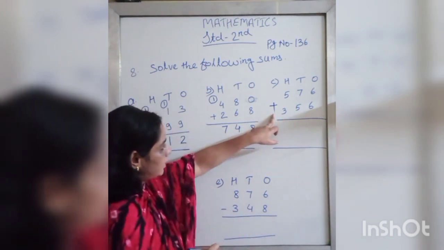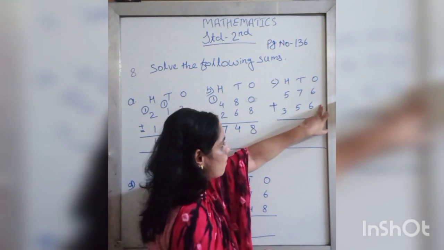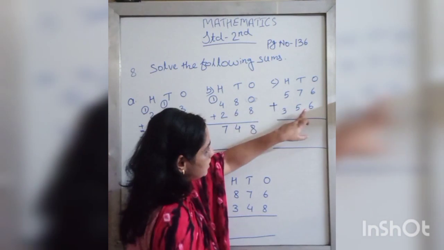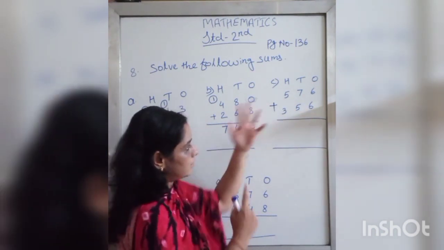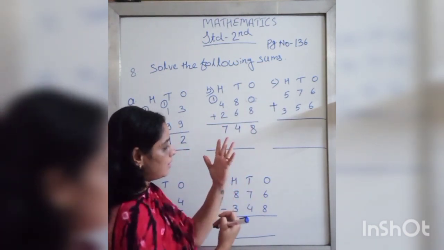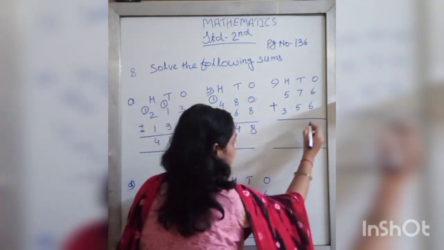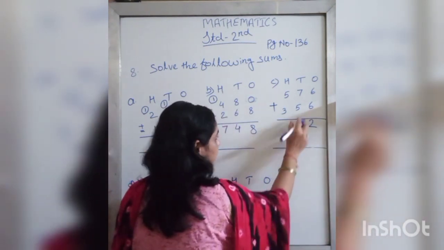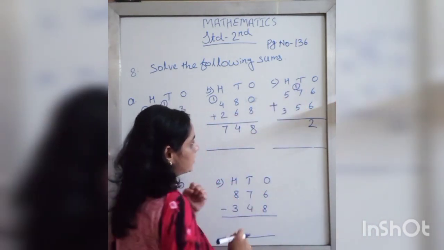Here also we can see the symbol of addition. Start addition from the ones place. What are the numbers? 6 plus 6. Keep 6 in mind. Another 6 take on fingers and start counting after 6: 7, 8, 9, 10, 11, 12. 6 plus 6 is equal to 12. 2 we will write on the ones place, and 1 carries over to the tens place.